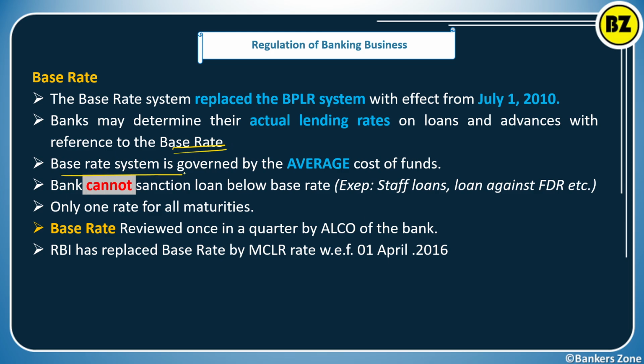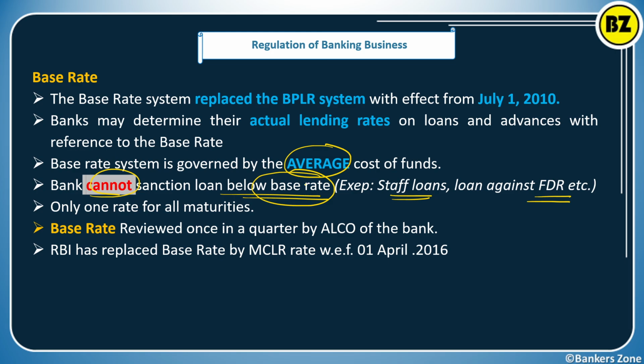The base rate system is governed by the average cost of funds. Whatever cost the bank incurs for getting deposits, paying the interest, spread, margin, extra operational cost, all that on average is taken into account, and based on that the base rate is calculated. So it is average based. The bank cannot sanction a loan below the base rate, right? Only some exceptions are there. For example, some staff loans, or if you are giving a loan against the fixed deposit receipt of your own bank, then you can have the exception. Otherwise you cannot sanction a loan below the base rate. These systems are now obsolete. They are not useful because we are using the MCLR.